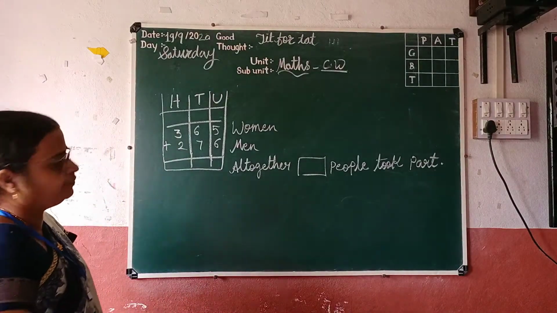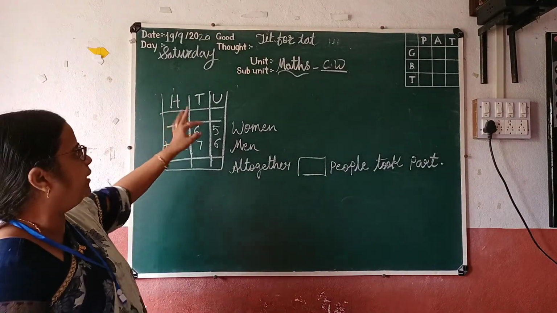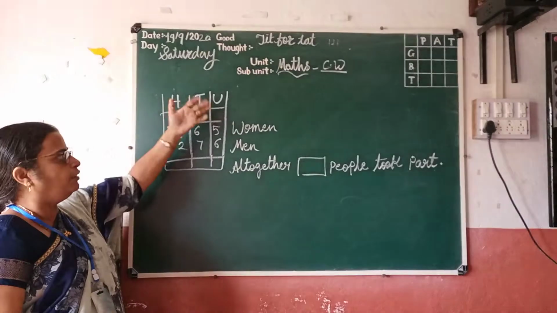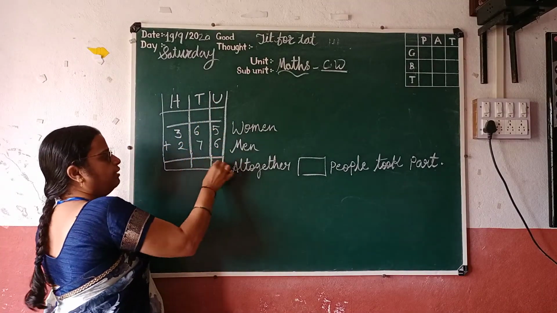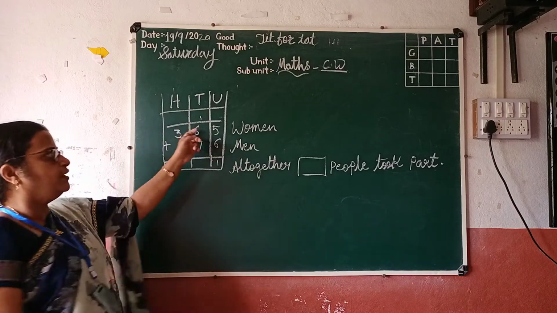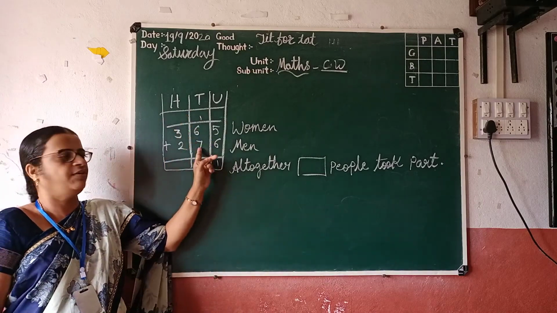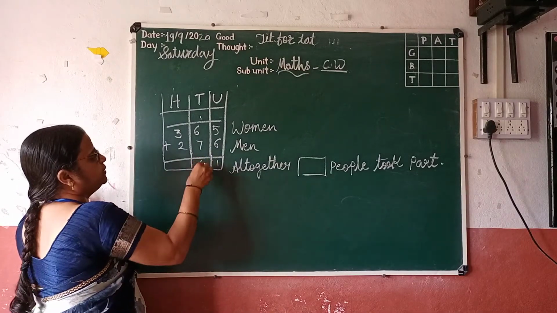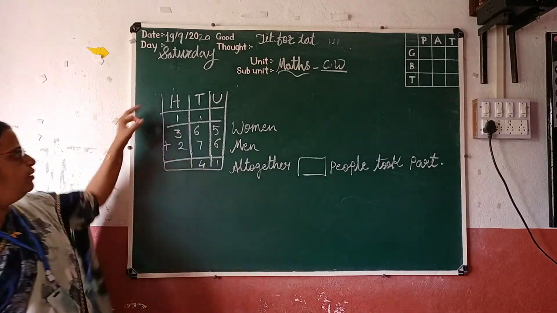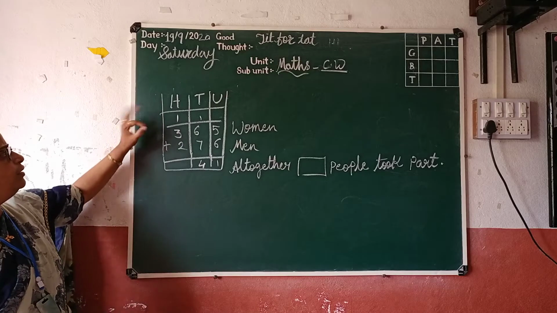So look here. Now here you have to write hundreds, tens, units. First you have to go to the unit side, first column. So 5 plus 6, how many? 11. So 1 here. 6 plus 1 is 7. 7 tens plus 7 tens, how many is that? 14 tens. So carry 1 here.